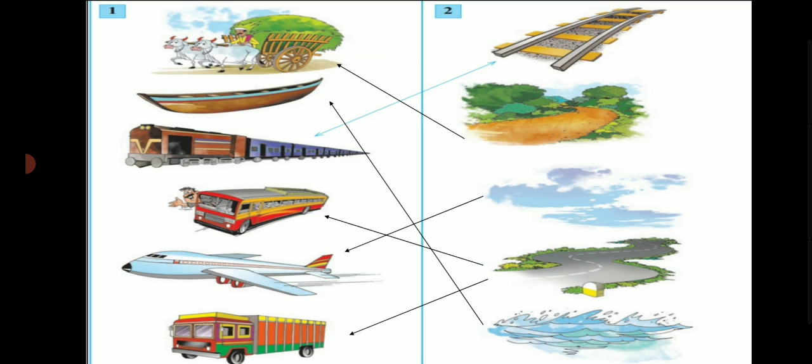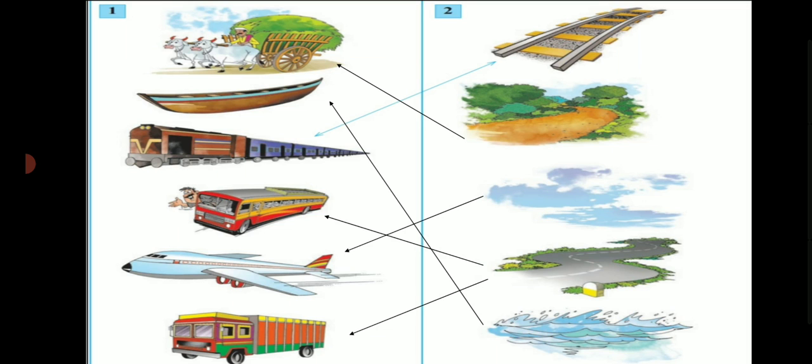Now children, can you tell me, column 1 shows various means of transport and column 2 shows what they travel on. So can you make the correct pair? Okay. First picture is of a bullock cart. A bullock cart travels on a road.